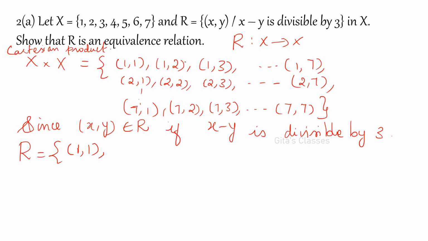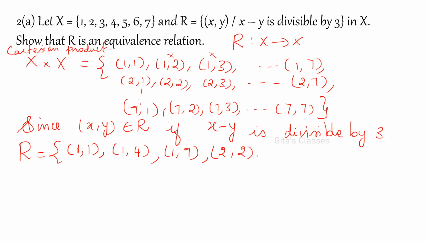Yeah, 1 minus x minus y. So 1 minus 2 is minus 1, right? Minus 1 is not divisible by 3, so don't consider this element. Don't consider 1 comma 3 because 1 minus 3 is minus 2. Okay, so here the next element will be 1 comma 4, right? And 1 comma 7. Hope all of you understood. 1 minus 7 is minus 6, so it is divisible by 3.